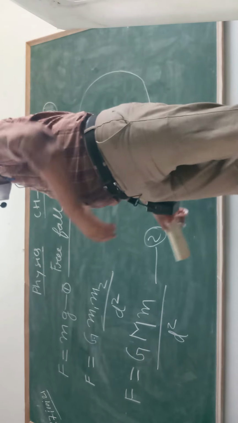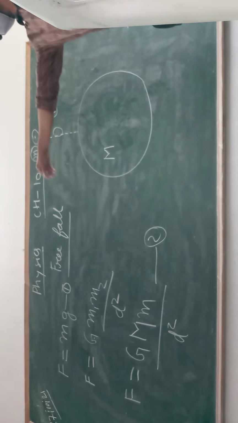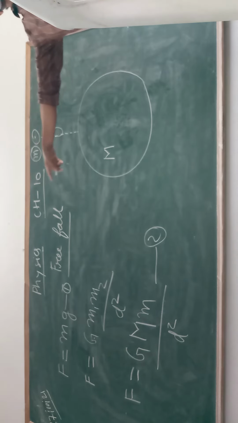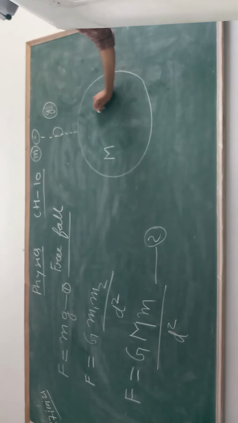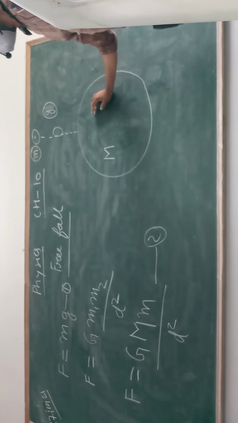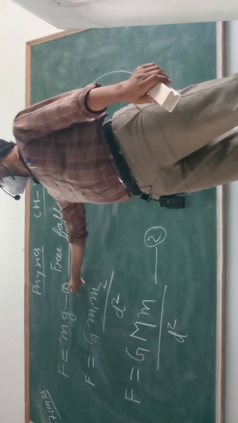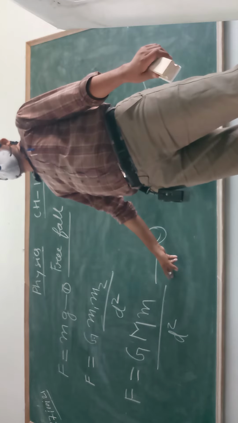So here also I have done the same thing. The force applied on this object is given by relation number 1, and then I applied Newton's law of gravitation and got relation number 2. This is also F equal to something, so both will be equal.